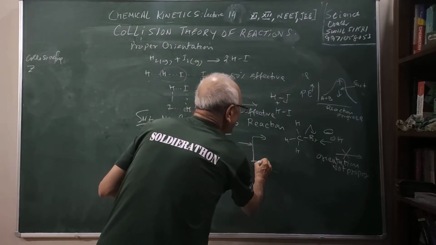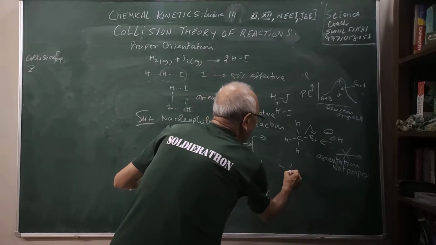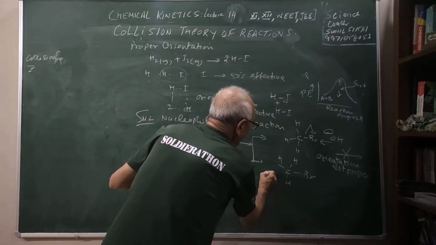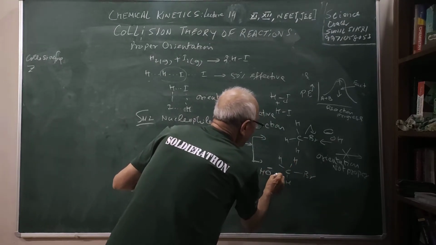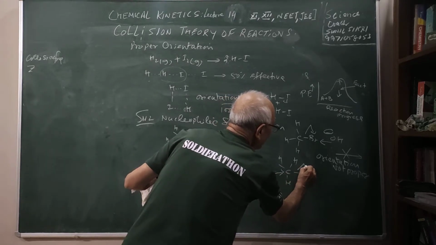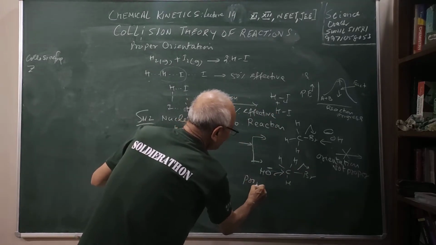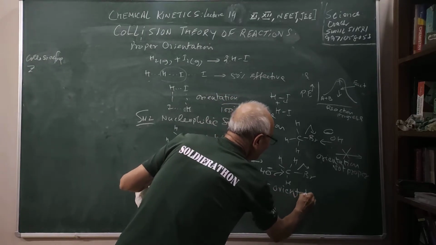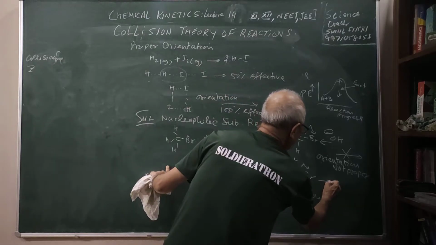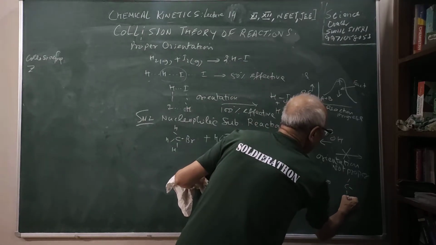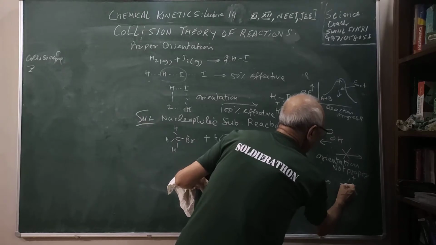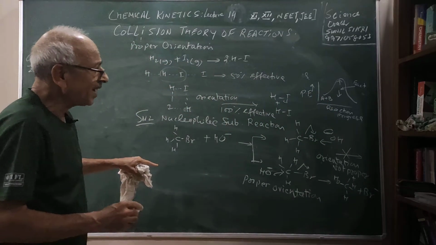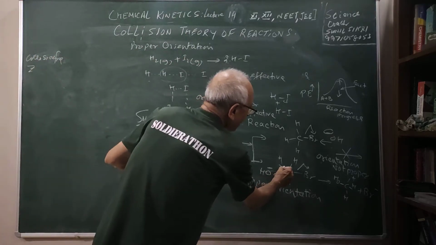But supposing I consider this Br, H, and OH comes from this side. Now you see, students, this is a proper orientation. So the reaction will take place, and what will happen? You will get HOH and Br minus. So students, I have tried to show you that for the reaction, it is not only